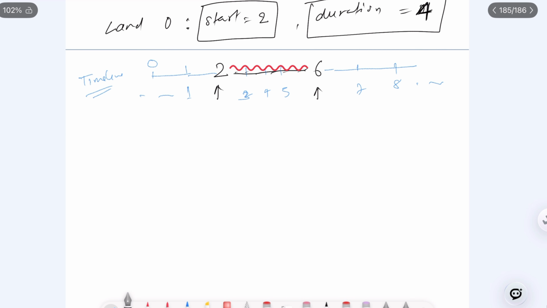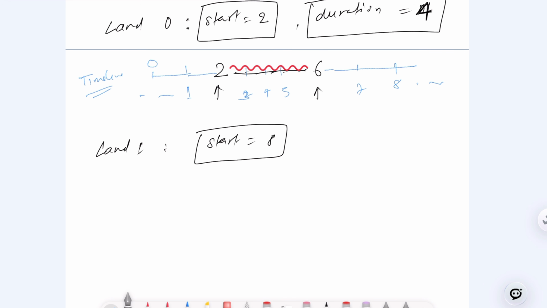Let's similarly understand the example for land 1. We'll say at land 1, the start time is, let's suppose, 8. Okay, guys, and we'll take a duration. Let's say duration is 1. Then you will understand. Okay, this is the example we have given.